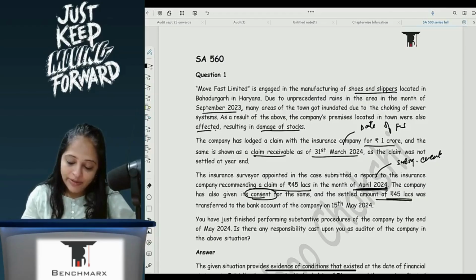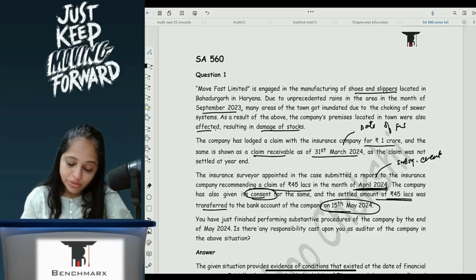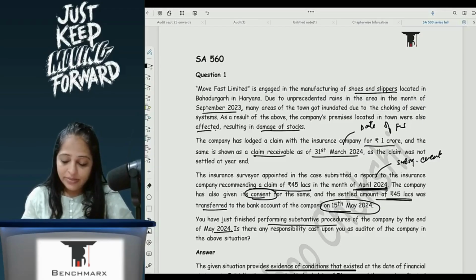The amount of 45 lakhs was transferred to the bank account on 15th May 2024. You have just finished performing substantive procedures by end of May. Is there any responsibility cast upon you as auditor for the above situation?